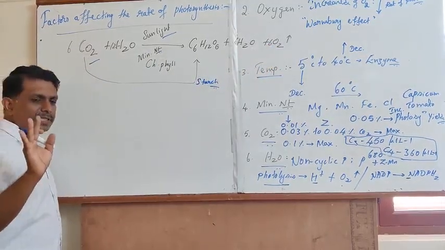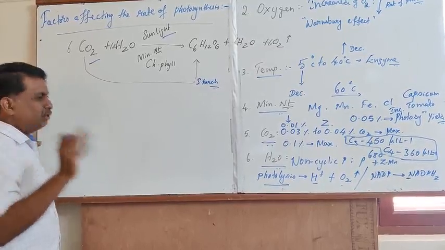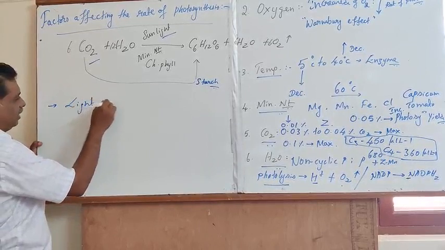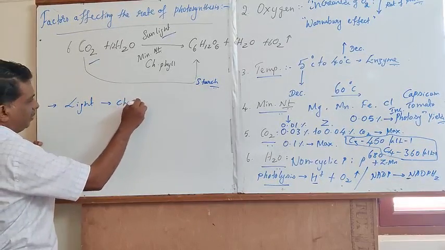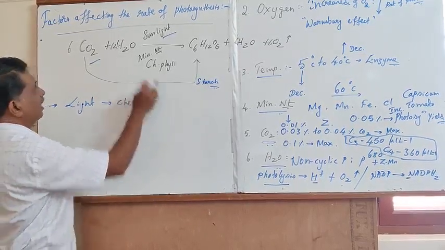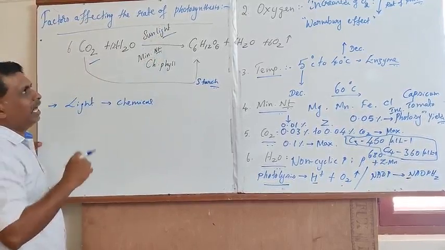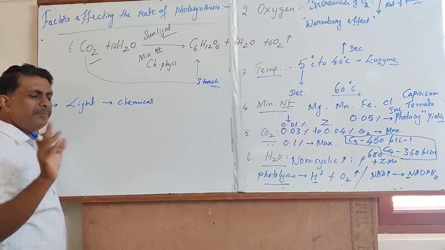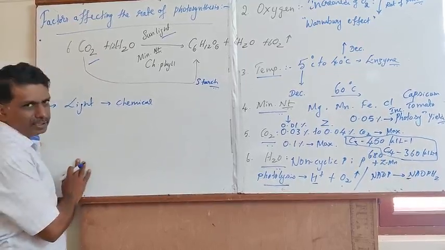Photosynthesis is very essential in order to convert light energy into a chemical form of energy. This is one of the primary importances of photosynthesis.